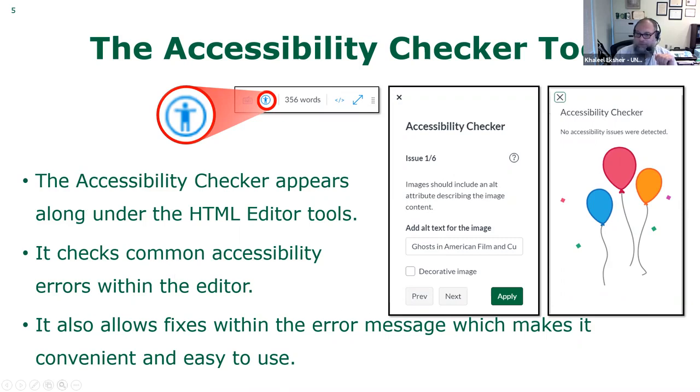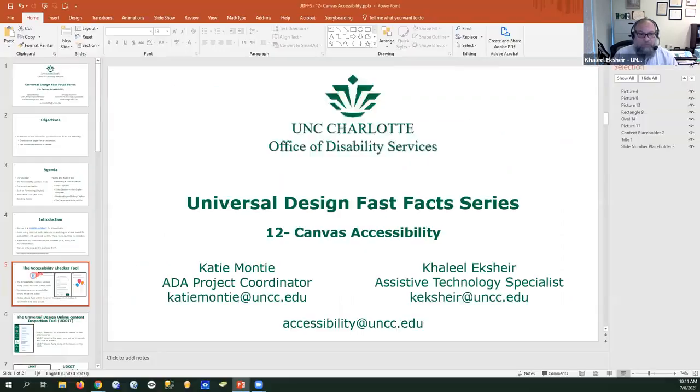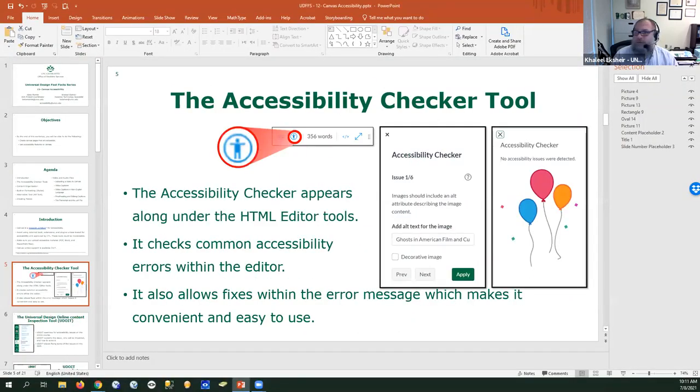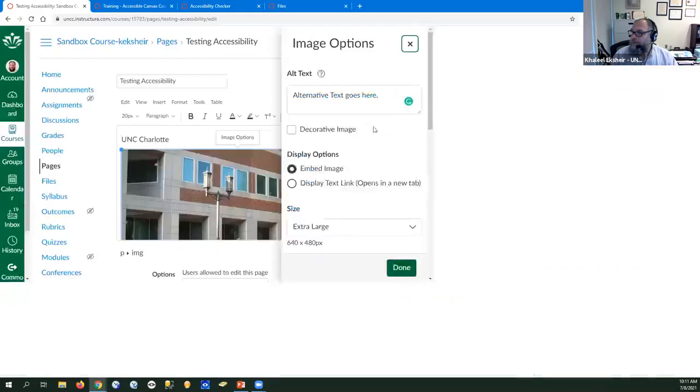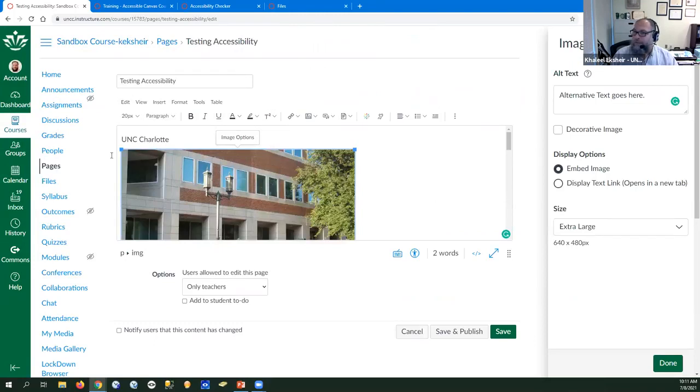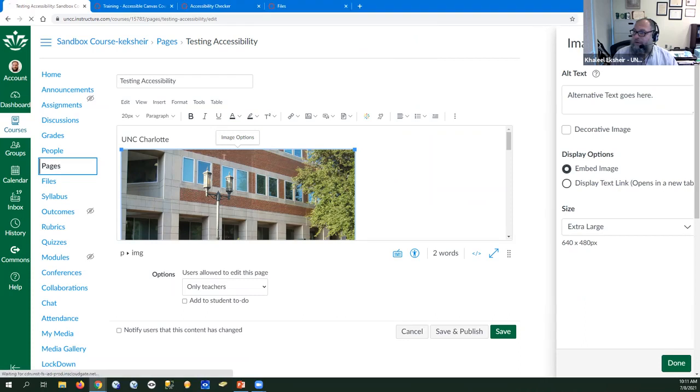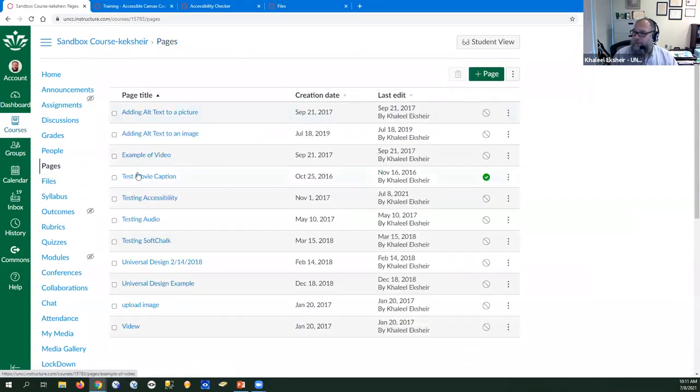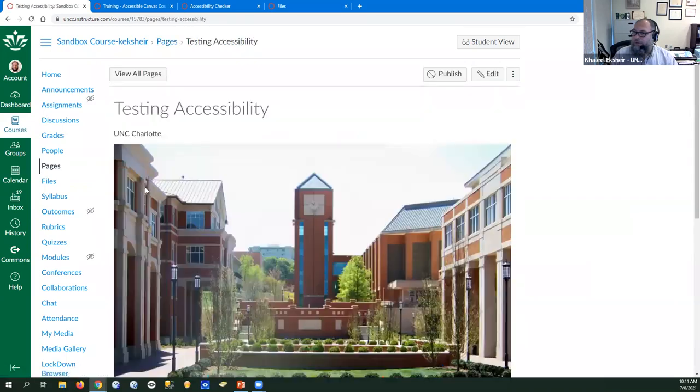Let me see if I can show you quickly. So here, this is one of the pages. If I click pages, for example, and go to testing accessibility, we have this image.